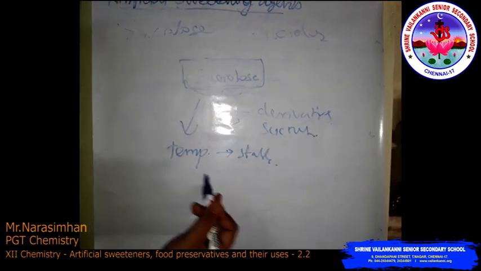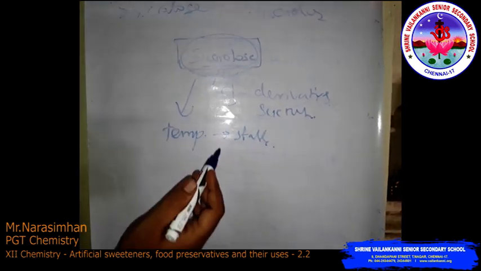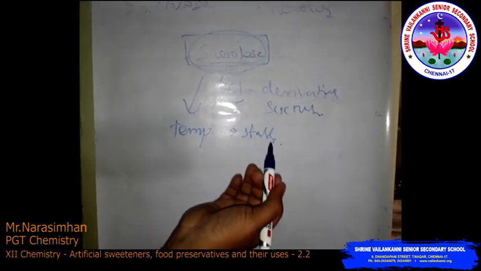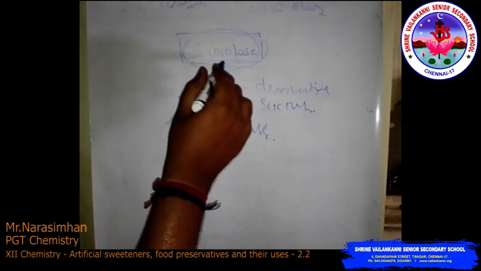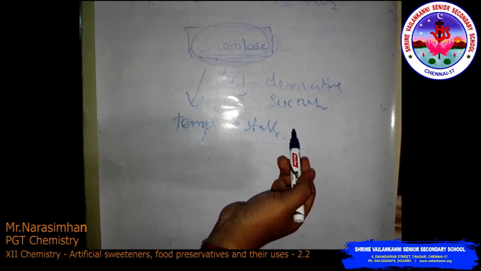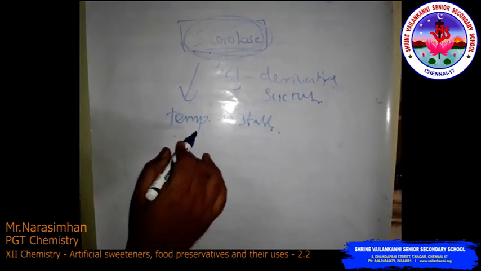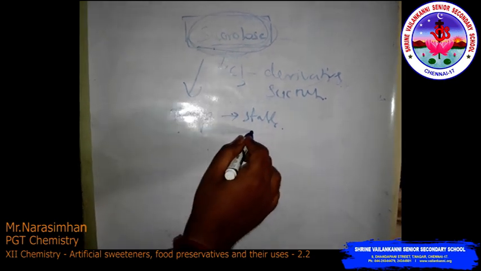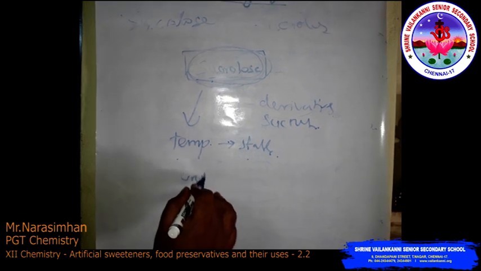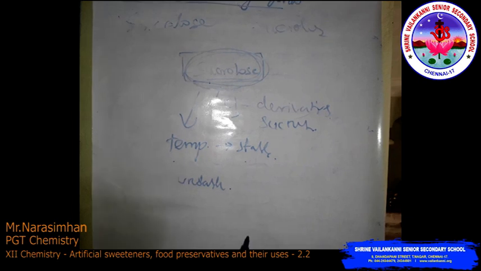This is very common, used for diabetic patients. Most sugar free tablets contain sucralose. But aspartame is unstable at cooking temperature. These are the artificial sweetening agents.